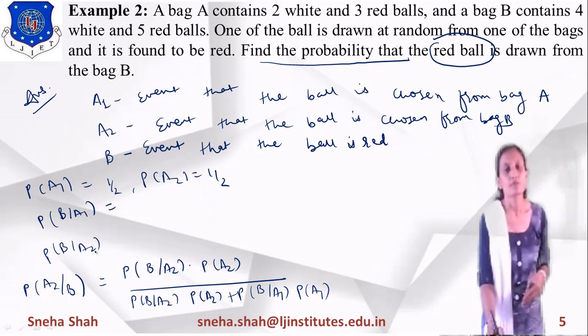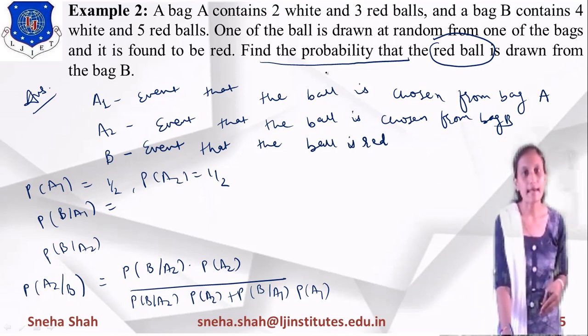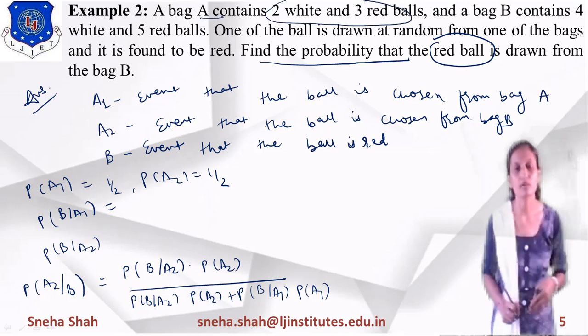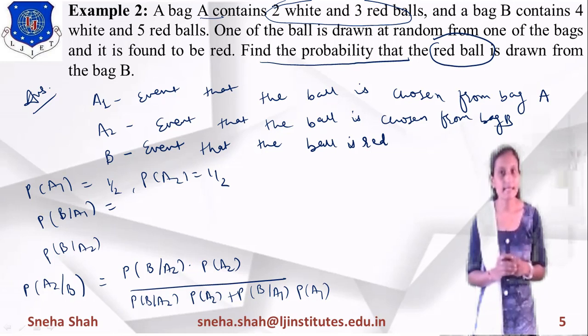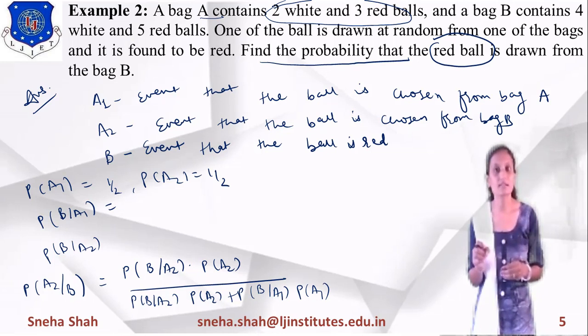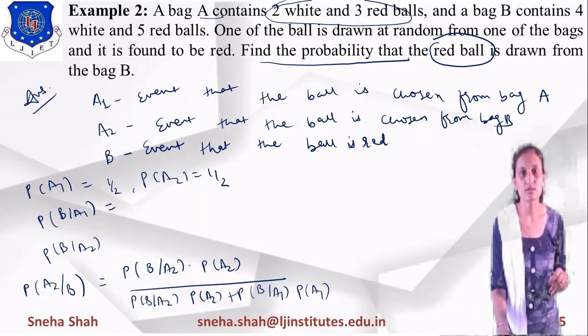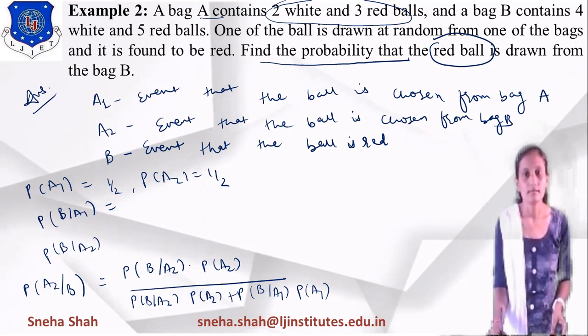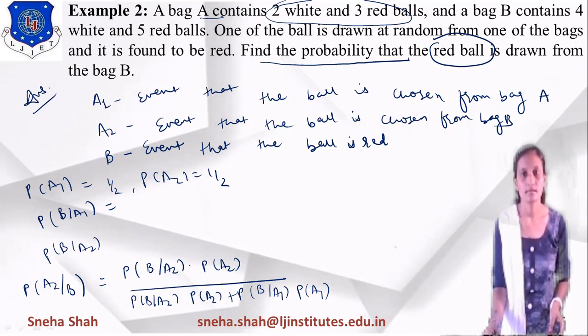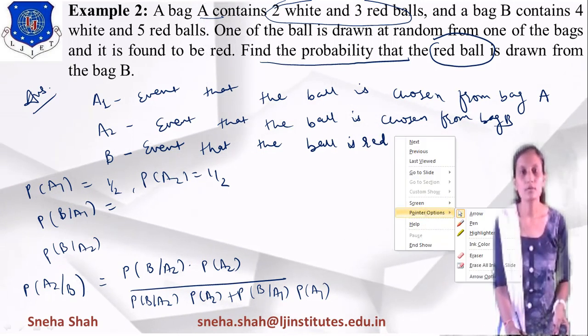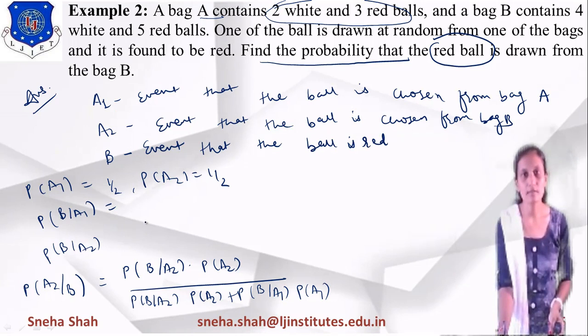Bag A contains 2 white balls and 3 red balls, so 3 plus 2 means 5 balls.